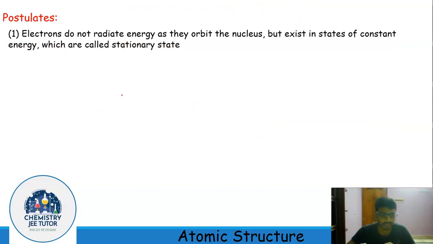Bohr daringly proposed that electrons do not radiate energy as they orbit the nucleus, but exist in states of constant energy, which are called stationary states. So these are our stationary states.